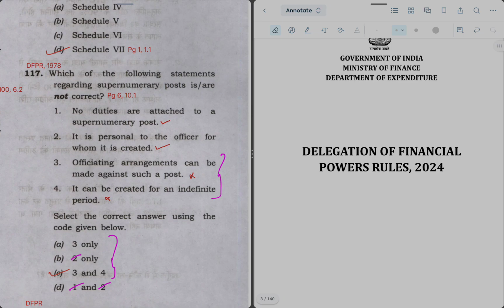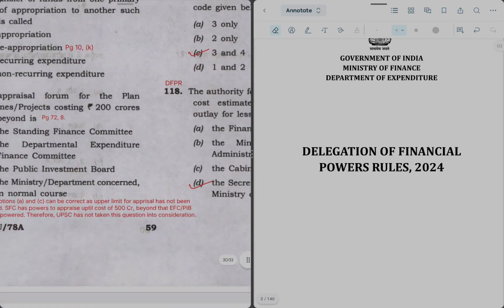तो the question बार बार पूछा जा चुका है in past. That is why it becomes important to revise these DFPR 1978 also if you get time, but focus primarily on new DFPR. Let's move on to the next question 118.